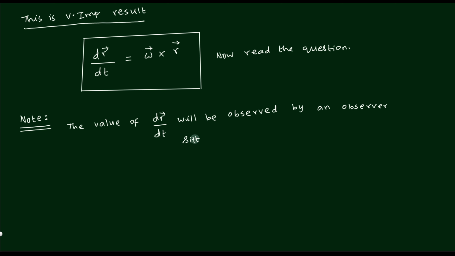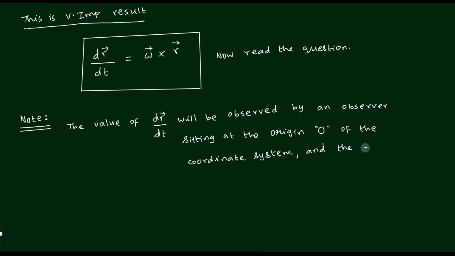I'll write down something like sitting at the origin of the coordinate system. And what about the coordinate system? The coordinate system is not moving and not rotating. So that point also I will write down.